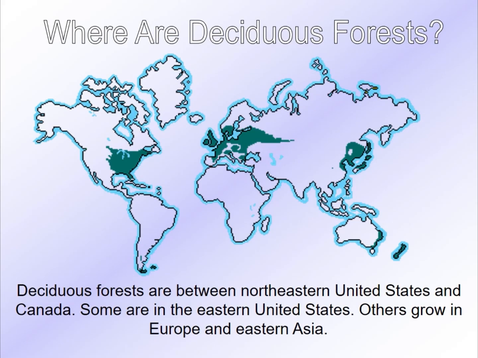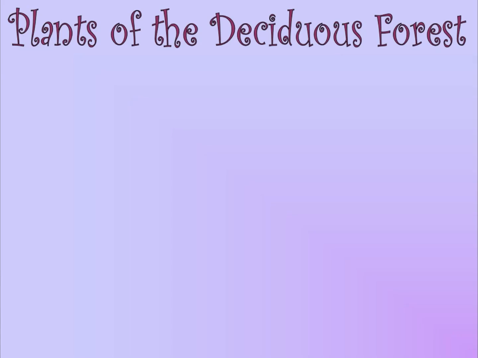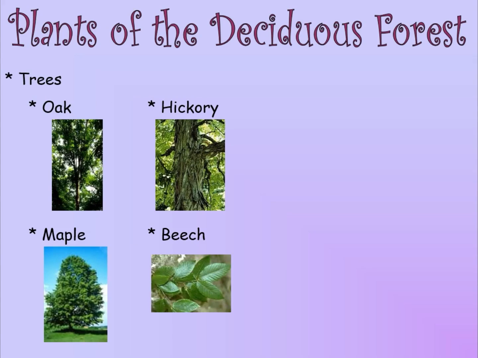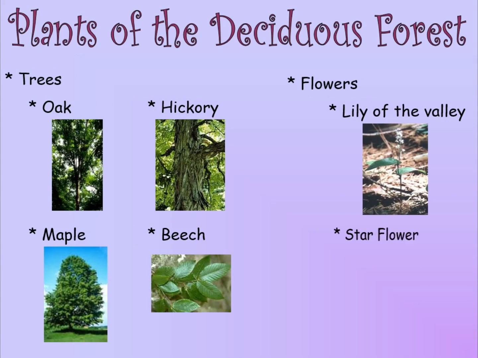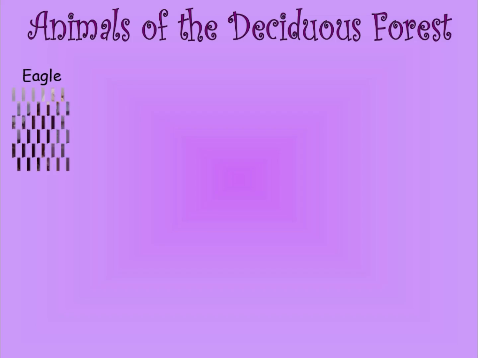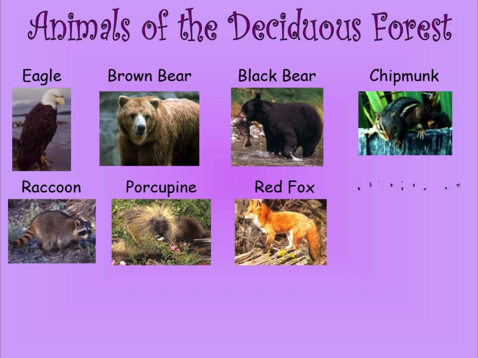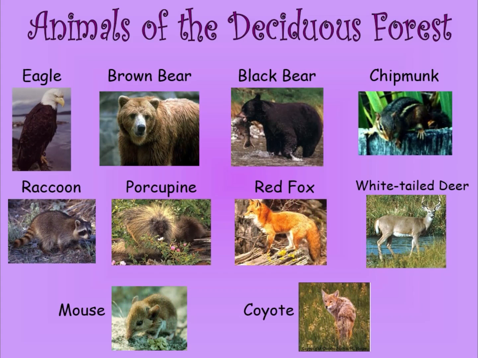About the location of the deciduous forest, we can say that deciduous forests are between northeastern United States and Canada. Some are in eastern United States and others grow in Europe and Eastern Asia. Trees like oaks, hickories, maples, beech, and flowers like lily and starflower are available here. And about the animals, there is a variety of animals, as you can see in the picture, which are living in the deciduous forest.